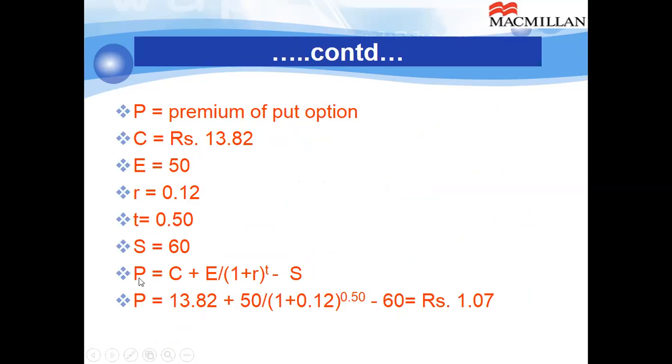So we solve this equation, put-call parity equation for P. So formula for put premium is premium of put is equal to C plus E divided by 1 plus R raised to the power of T minus S. So you get 1.07. It means premium of this put option is 1.07, whereas premium of call option is 13.82.